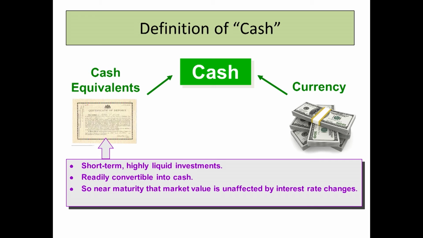So this might be like a certificate of deposit or something like that, not a savings account. Savings accounts are just cash. But anything like a certificate of deposit or a short-term treasury bill that's 90 days or sooner. And so that's what a cash equivalent is. But usually you'll just see that on the same line, cash and cash equivalents. But I at least want you to be familiar with that term. All right, any questions thus far?